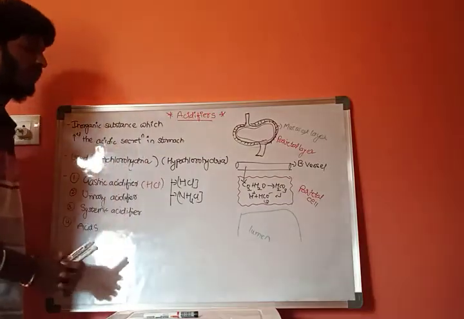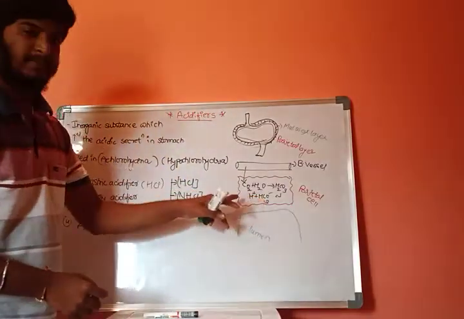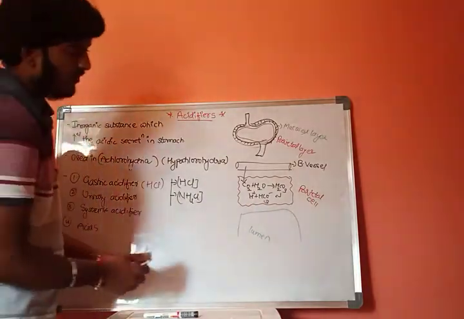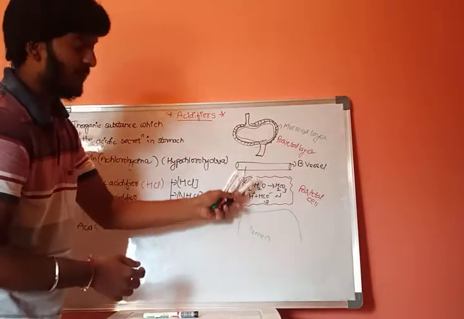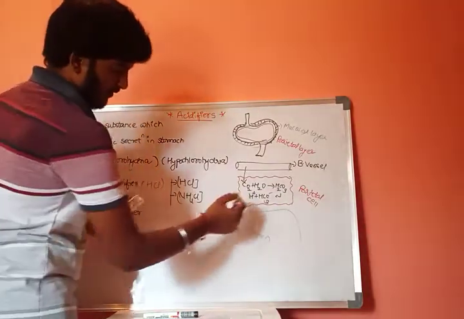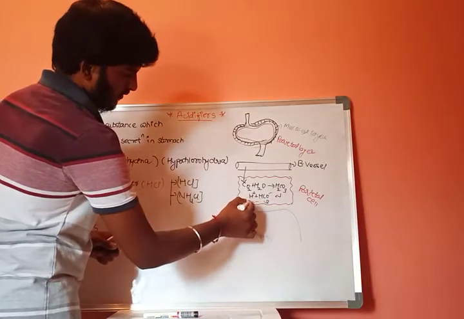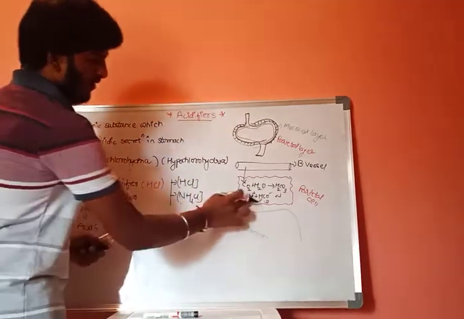Now, this HCO3 minus which is formed will be moved out of this parietal cell.